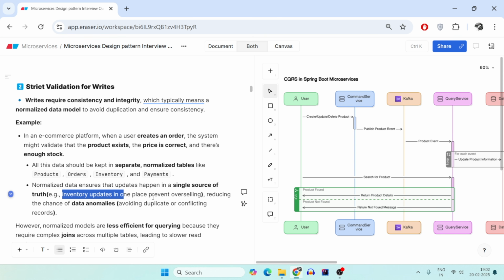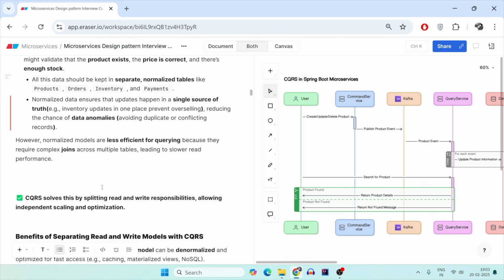It should not be done in the orders table, because if the same product is used by multiple different orders, you cannot search which order has the P1 product and go and update the inventory to -2 because one order is placed. To prevent that overselling of your product, you have to have this normalized data where there's a single source of truth, a single table where the update is done.